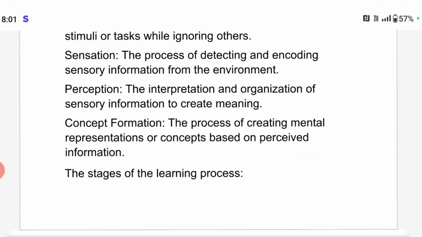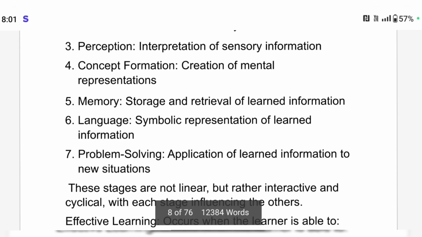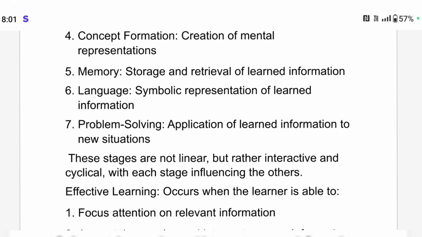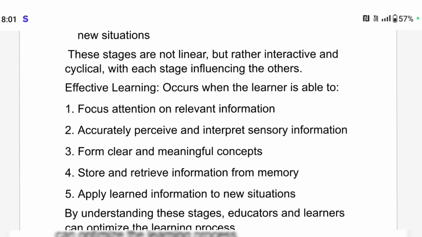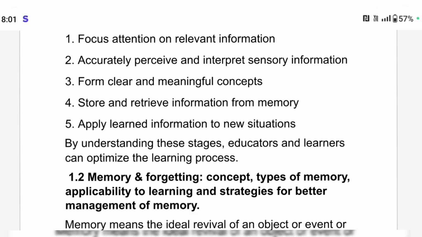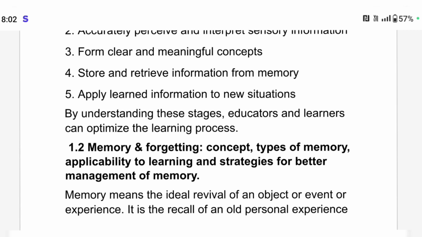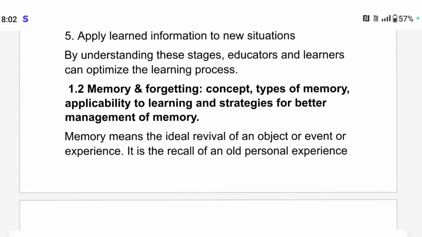So the stages of the learning process are attention, sensation, perception, concept formation, memory, language and problem solving. These stages are not linear but rather interactive and cyclical, with each stage influencing the others, right? Effective learning occurs when the learner is able to focus attention on relevant information, accurately perceive and interpret sensory information, form clear and meaningful concepts, store and retrieve information from memory, and apply learned information to new situations.